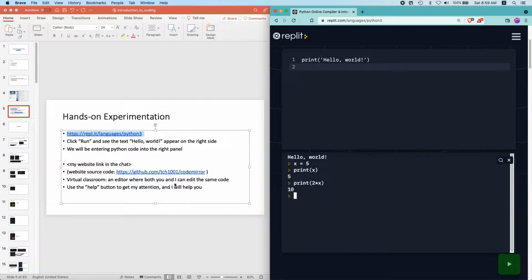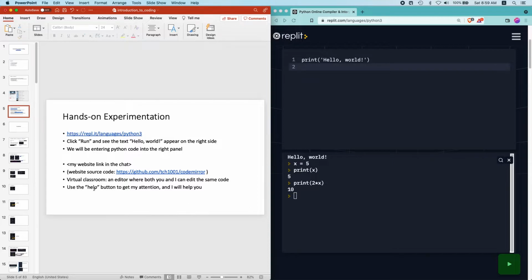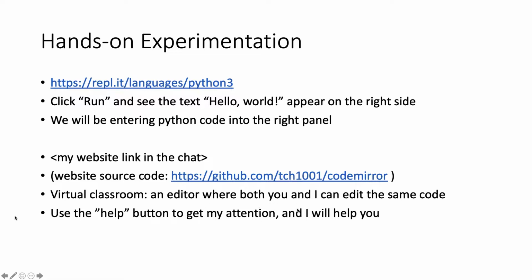There'll also be another website that I will put in the chat, because this is a website that I designed that is basically a virtual classroom where both you and I can edit the code together. So in the case where you meet a bug or you need help, you can use the help button to get my attention, and I will get to you and help you debug, and you'll be able to see the changes on your editor as well. So basically it's a Google Docs for coding, and it also has a built-in Python program.